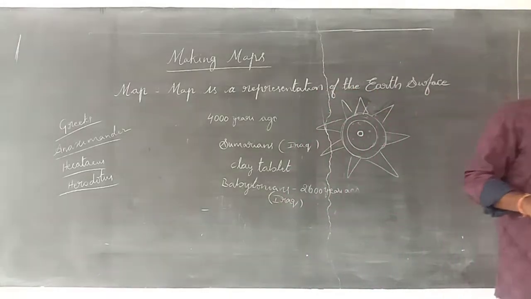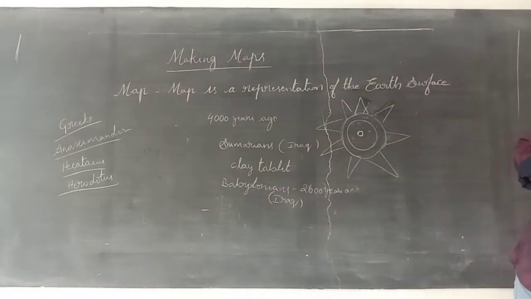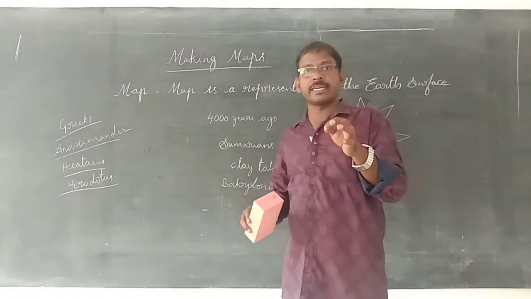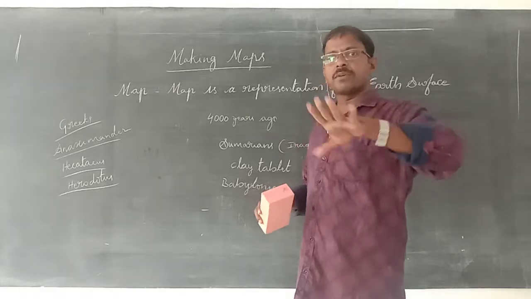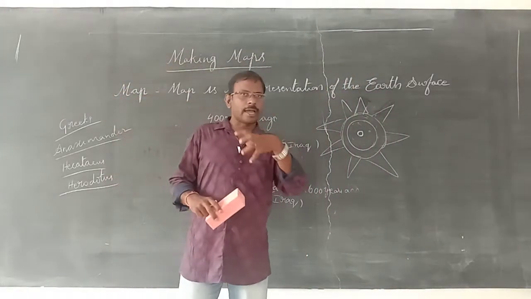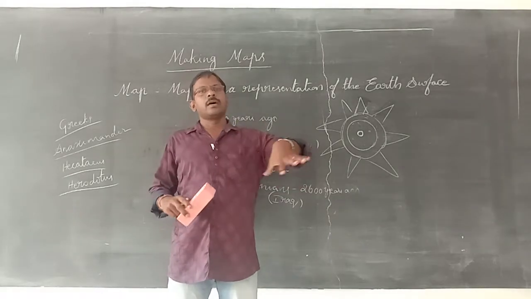They wanted to show the ocean waters around the total areas they had traveled. When they traveled, they observed an ocean appearing in front of them. According to that, they prepared the map.